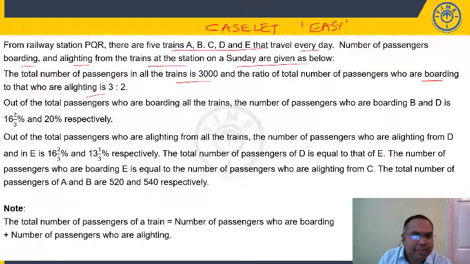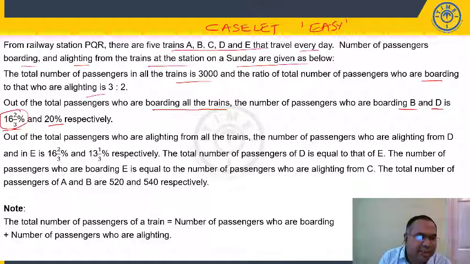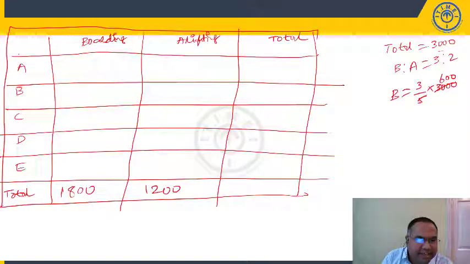Out of total passengers who are boarding of all the trains, the number of passengers who are boarding at B and D is 16 2/3% and 20%. 16 2/3% is 1/6. So 1/6 are boarding at B. 1/6 of the total boarding 1800 are at B. 1/6 of 1800 is 300, and 20% are from D. So D 20% means 360.